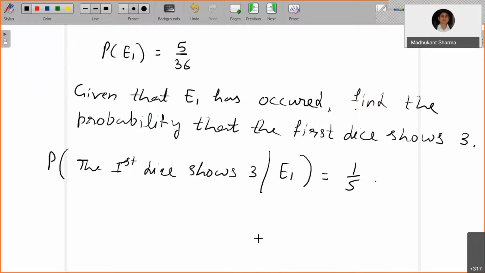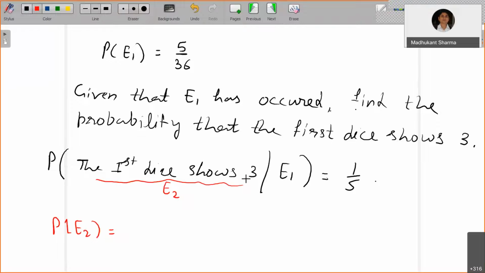Okay, now let's say this is the event E2. What is the probability of E2, supposing you don't know whether E1 has occurred or not?